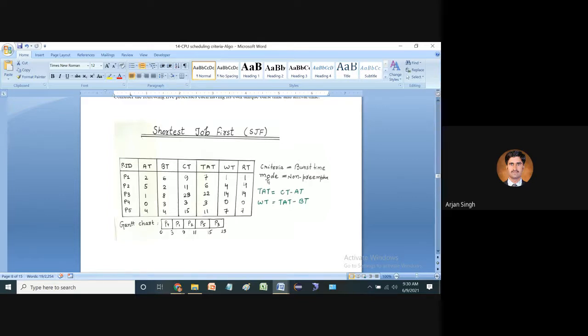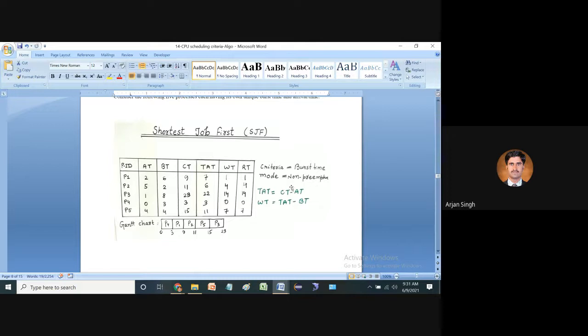Here the criteria is very important in shortest job first. Try to understand, my dear students, what the criteria is. The criteria is the burst time, and we can find out the values with the help of burst time. The mode is non-preemptive, and we have already discussed that.